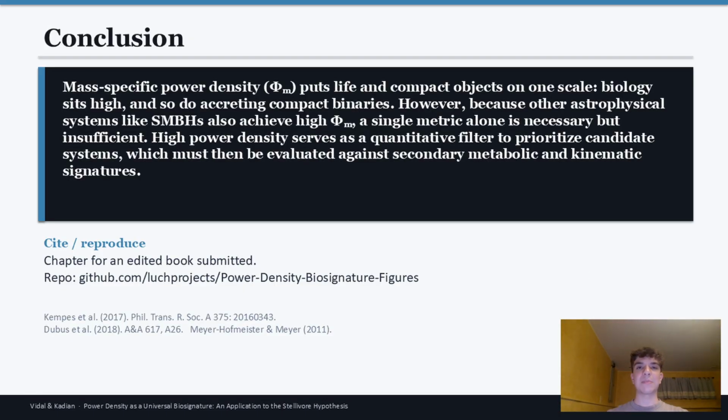This makes mass-specific power density a perfect metric to start with when we want to look for life in the universe, because it makes compact objects and biology sit at the same level on the graph. Although it can't determine life in the universe, it's a great start for when we want to look for life, as we could look at these accreting binaries and compact objects because we already have them in our data set. So the Fermi paradox might not be asking, where is everyone? But maybe it's more so, where is everyone in our data?